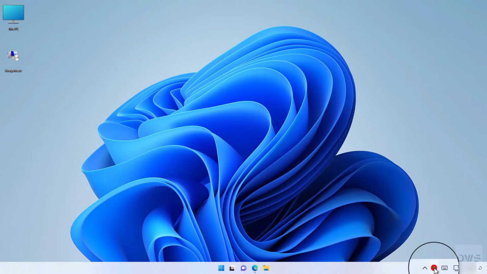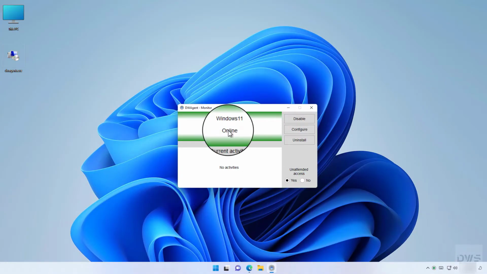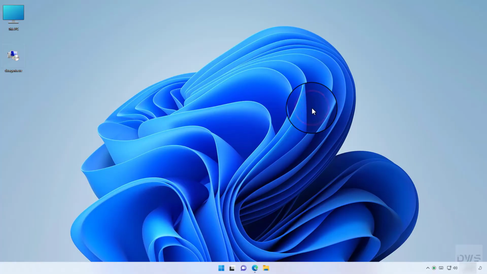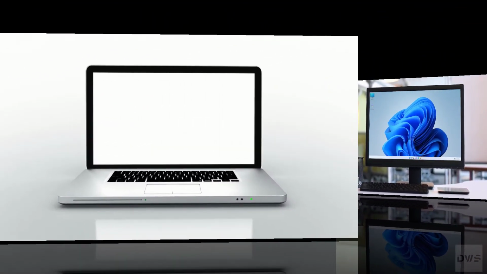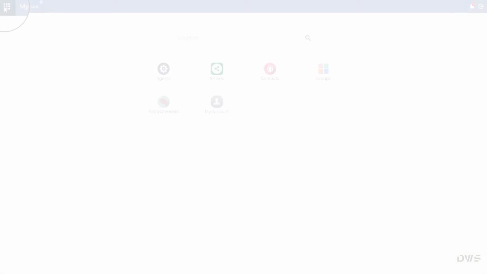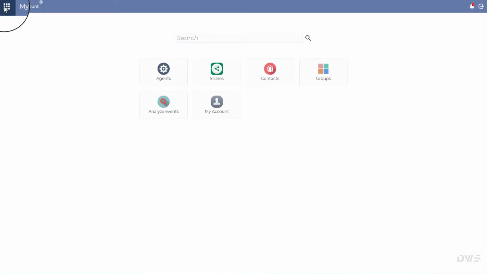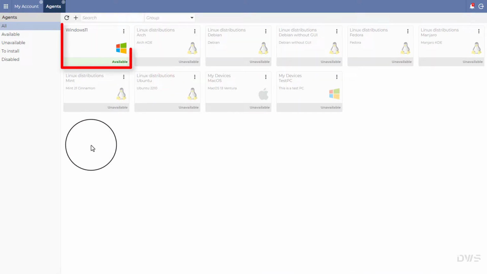Open the monitor. As you can see, the agent is online and ready to use. And now, let's check the installed agent in the account. Select Agents. Here is the newly created agent. The agent is available and ready to use.